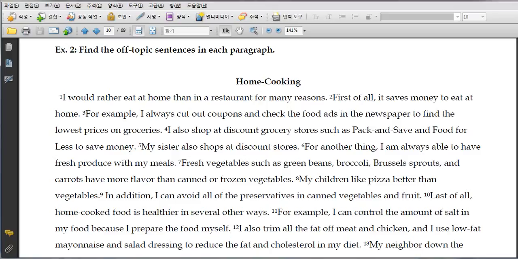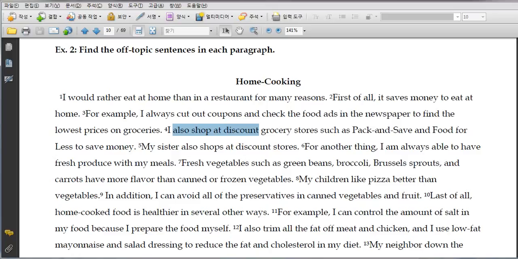So let's try to find this in the home cooking paragraph. It says, I would rather eat at home than in a restaurant for many reasons. It's giving you the reasons why he wants to eat at home. First of all, he says it saves money to eat at home. In what way can you save money? He gives examples: he cuts out coupons, checks the food ads and finds the lowest price. Another way is that he also shops at discount stores.